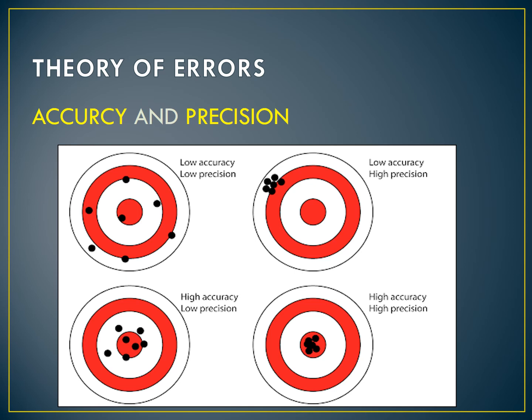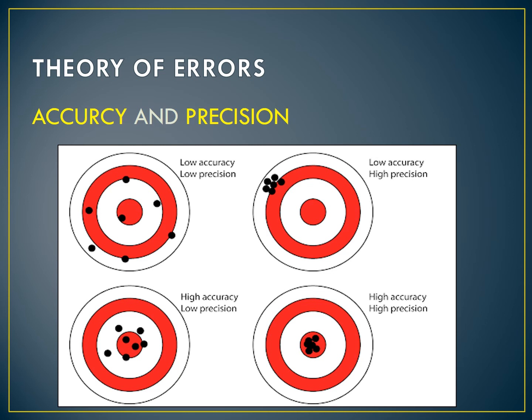In the first picture, see, the bullets are in every place, not in the same place. So it is what? Low accuracy, low precision. It is not accurate and not precise.